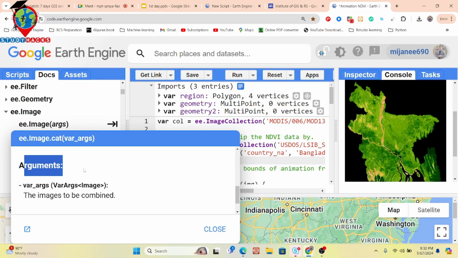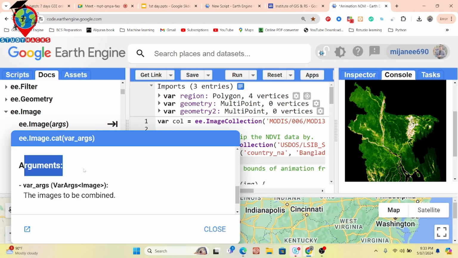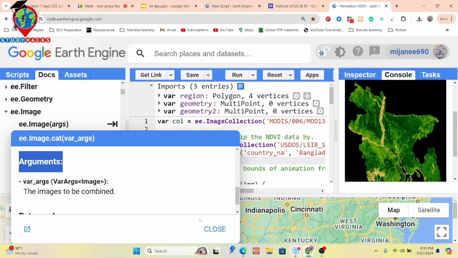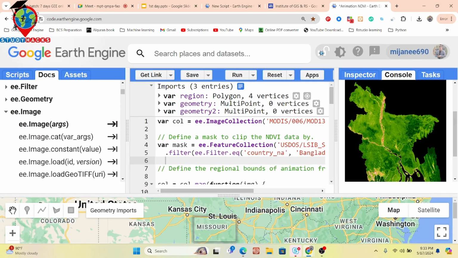So that's why when you want to use the Google Earth Engine platform, you don't need to memorize anything, because all of the function documentation and all of the function arguments I can easily access from here. I don't need to memorize anything. I can easily read the description and also see the arguments, then I write the code. Okay, I'll also show you later how you can easily use these arguments and write the code. And the docs tab provides you this type of benefit.